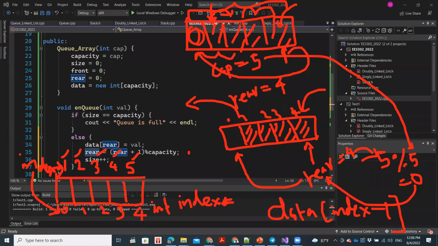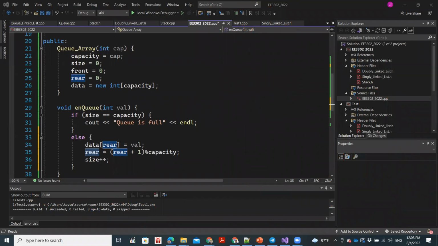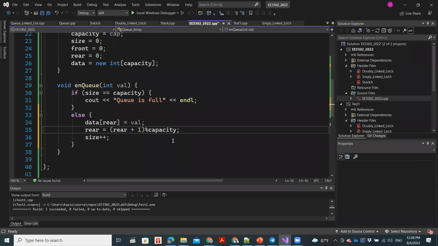Physically it starts with 0. Hope it's clear for you. Those who don't understand this, just ignore. This is something extra. Any questions with this? I understand this might be a little bit confusing, but that's how it is. Let me know if you have any questions. I'll give you 1 minute to do the coding, then we'll go for DQ. Type it in the chat if you have any questions.